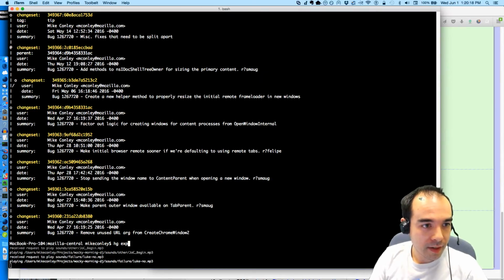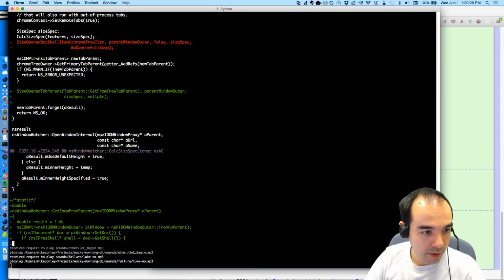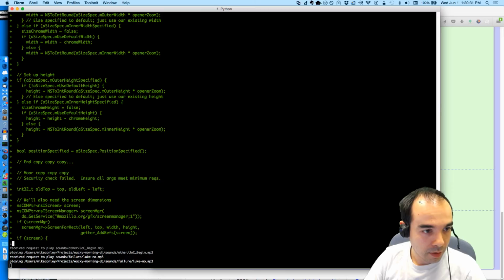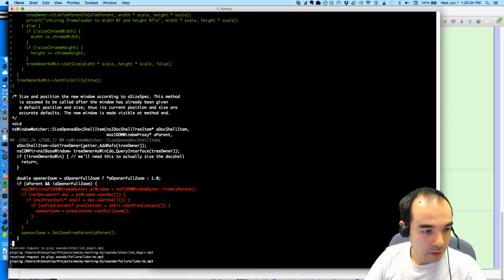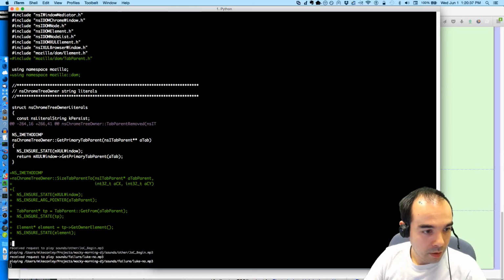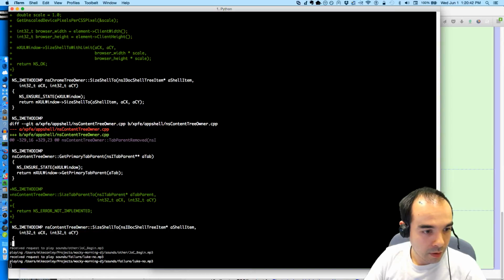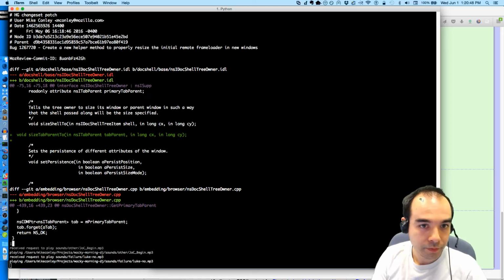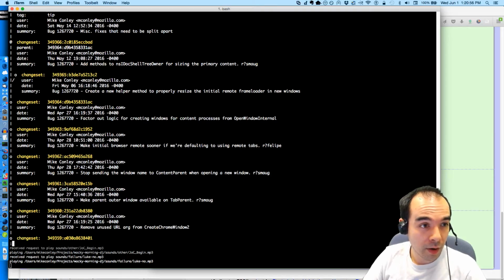And what is this? Create a new helper method to 349365. That's probably some leftover garbage. Size tab parent 2. Size opened tab parent. Size tab parent 2. I think we want to throw that work out. Create a new helper method, probably resize the initial remote frame loader. I think we want to throw that out. I don't think we need that anymore.